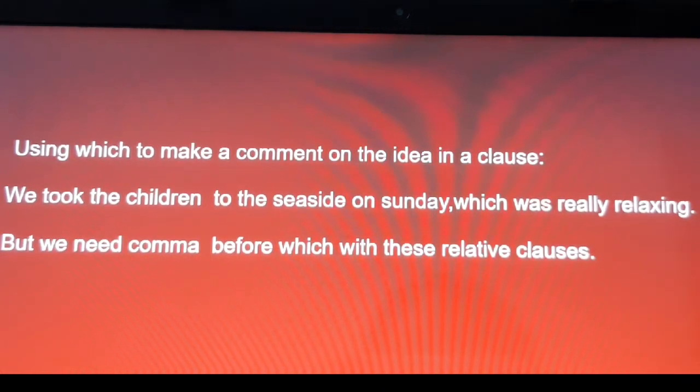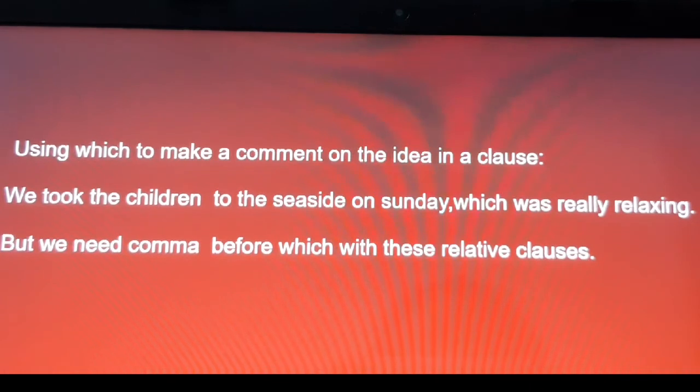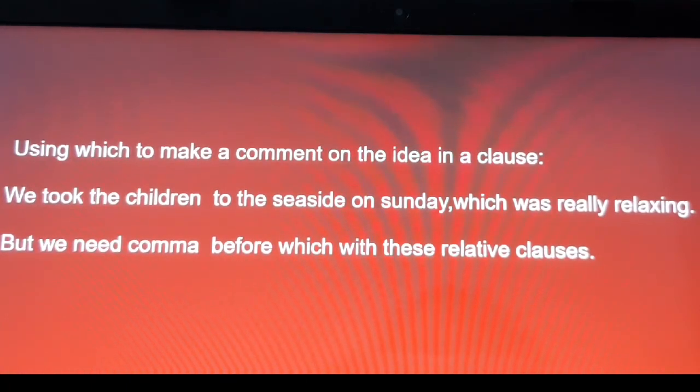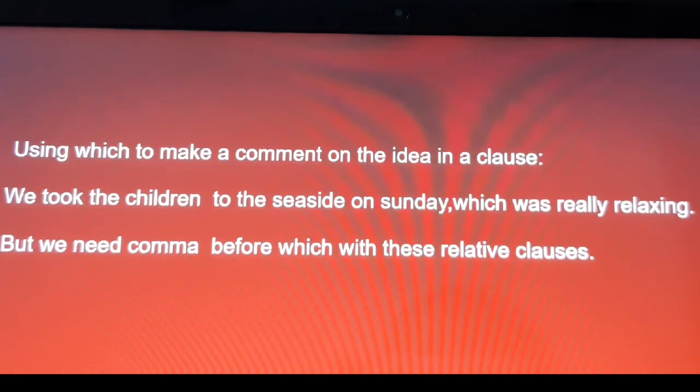Using which to make a comment on the idea in a clause. We took the children to the seaside on Sunday, which was really relaxing. Here it is a comment only, and so we put a comma before which. We took the children to the seaside on Sunday, comma, which was really relaxing. We need a comma before which with these relative clauses.